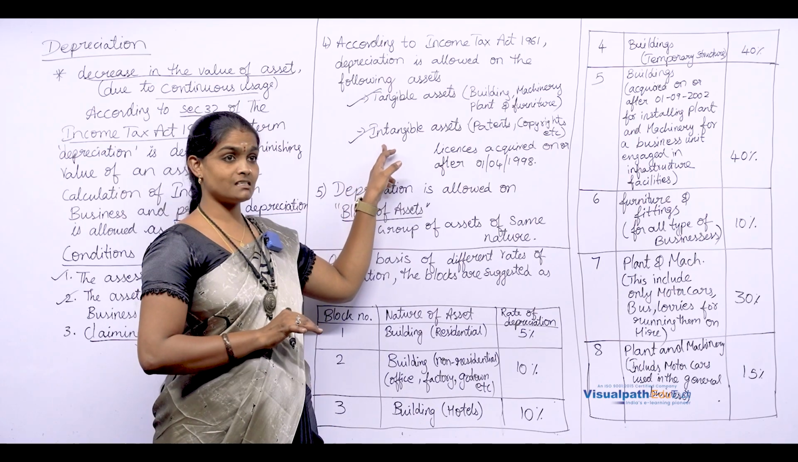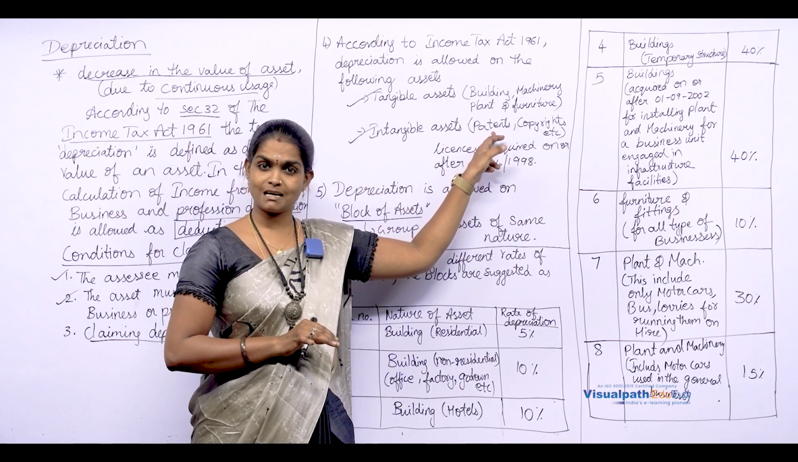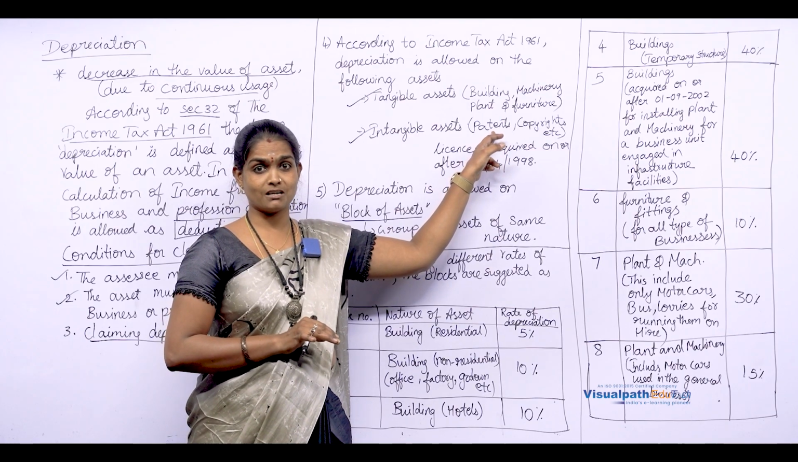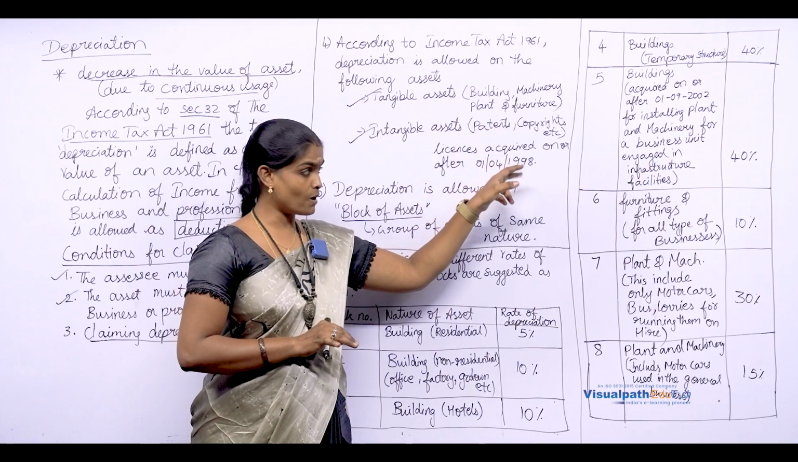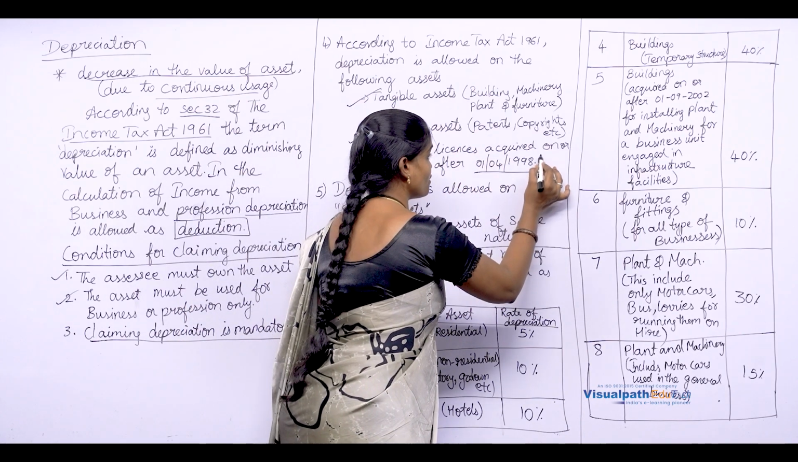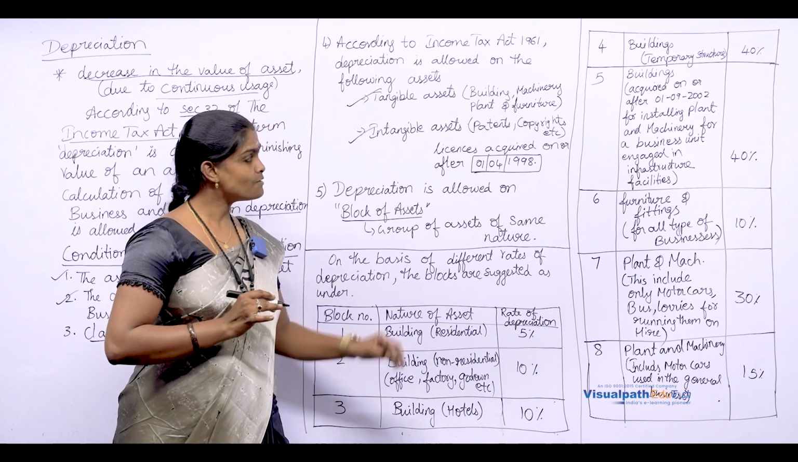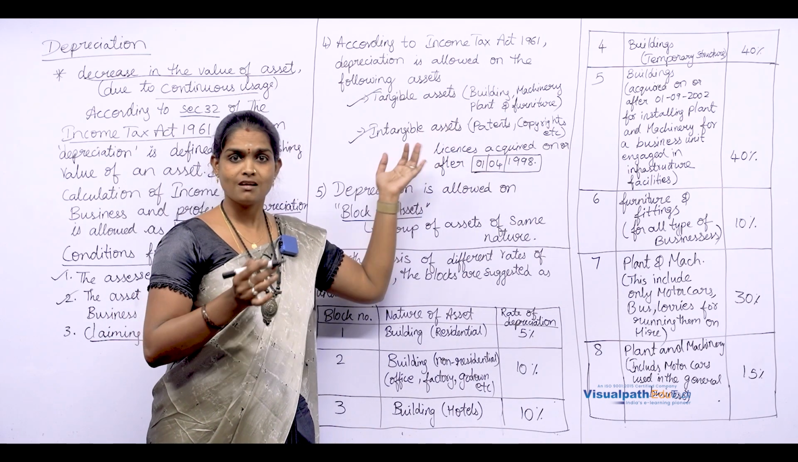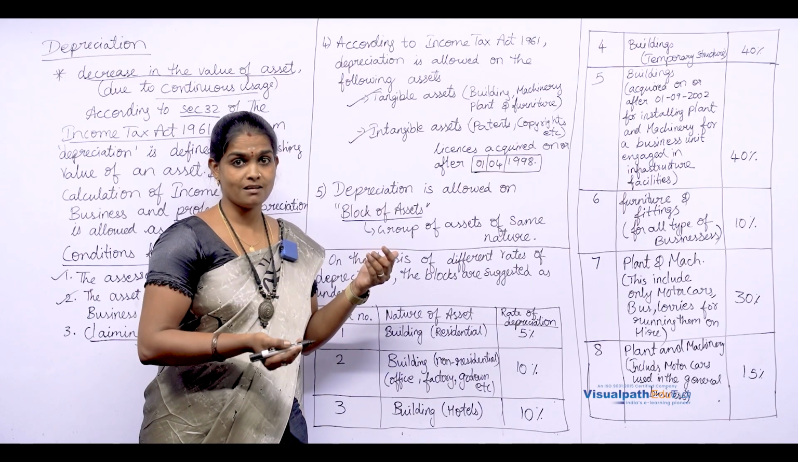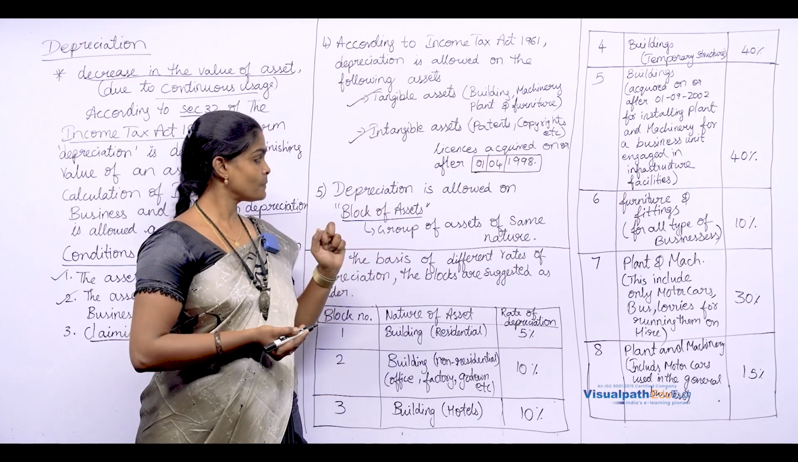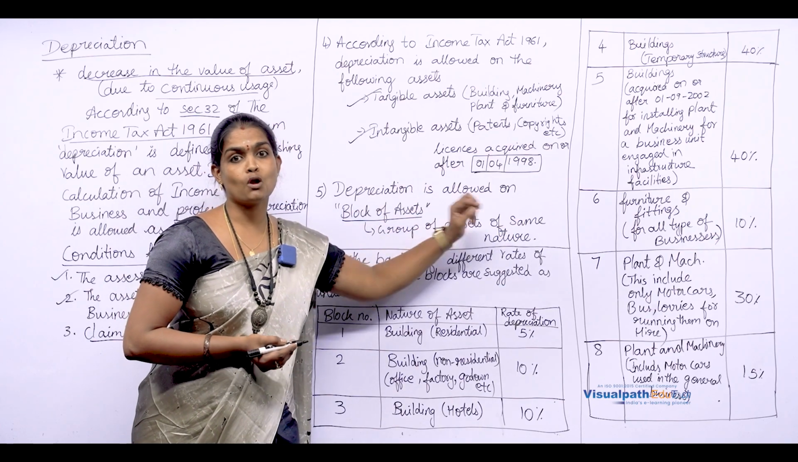And when you speak about intangible assets, patents, copyrights, trademarks, etc., all of these come under this. Also any other licenses which are acquired on or after 1st April 1998. From this date, even licenses were included under intangible assets, and the Income Tax Act says you can claim it as a deduction. Clear?